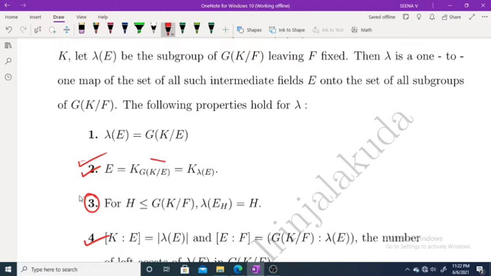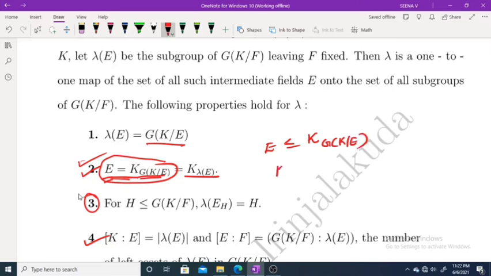That is, E is equal to K over G of K over E. Once we prove this, then clearly using the earlier result, this is equal to K over lambda E. So to prove this, what do we have to prove? We have to prove E is a subfield of K over G of K over E, and K over G of K over E is a subfield of E. This is enough.